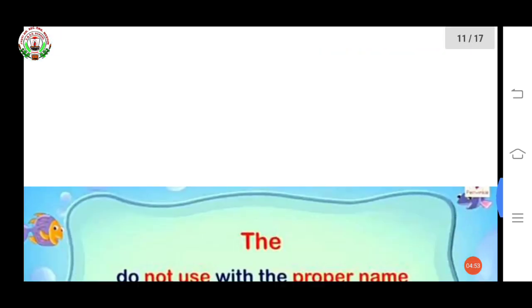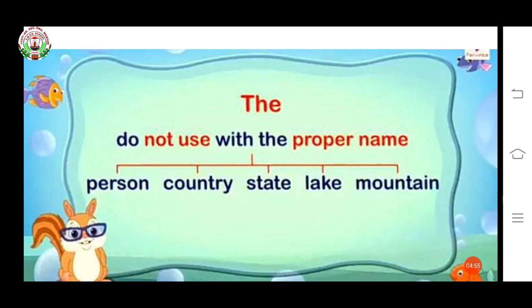See, here it is written, do not use the with proper name of person. The Rahul, the Neha, we are not using. Okay, so we are not using the with proper name of person, of country. The India we are not using, only India.